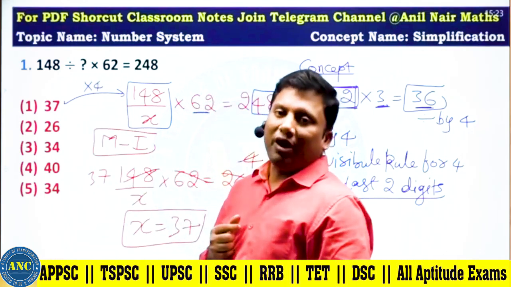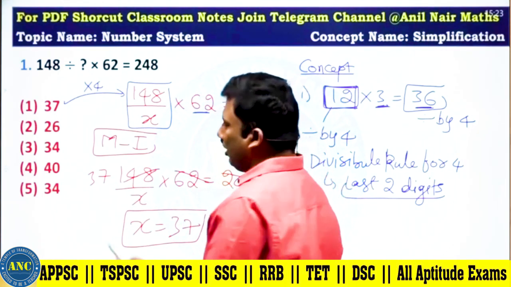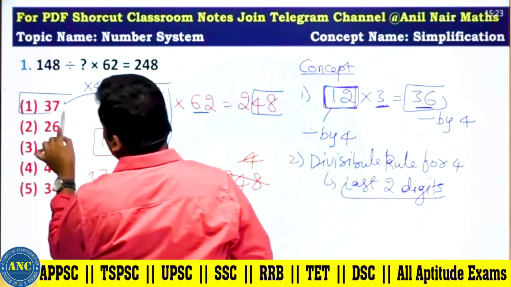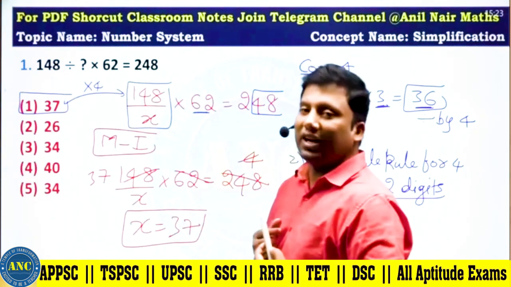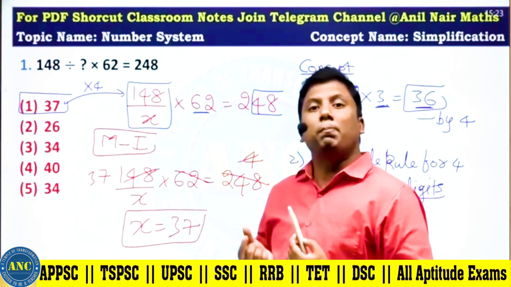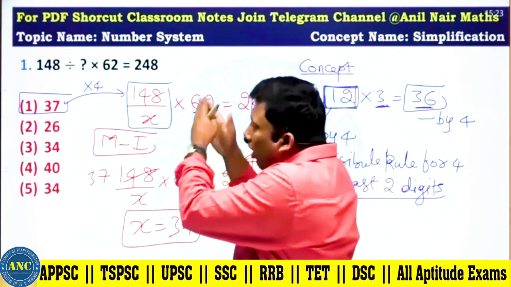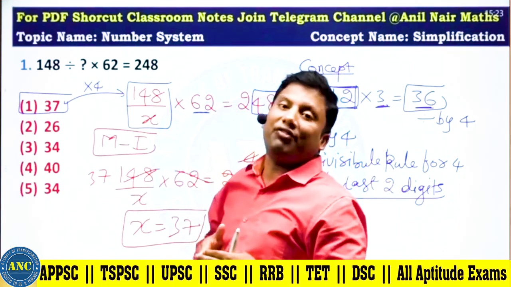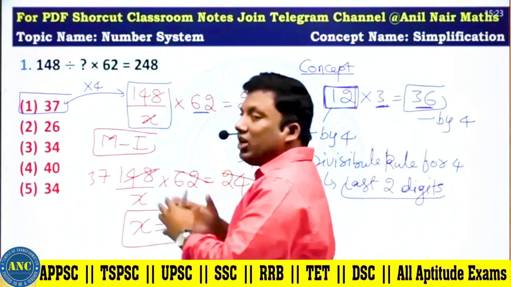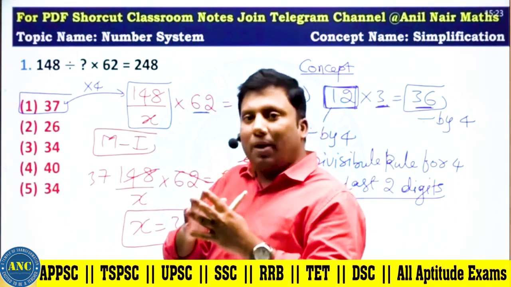37 4s are 148. 4 is divisible by 4. There is no option more than 1. So the option is 137. It's a very, very simple problem which you can solve by doing 62 4s. What if the number of digits are 4, 5 and 6? Can this logic be used to solve a lot of problems?